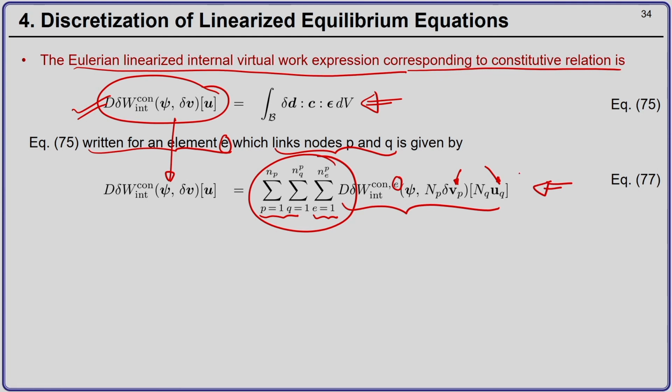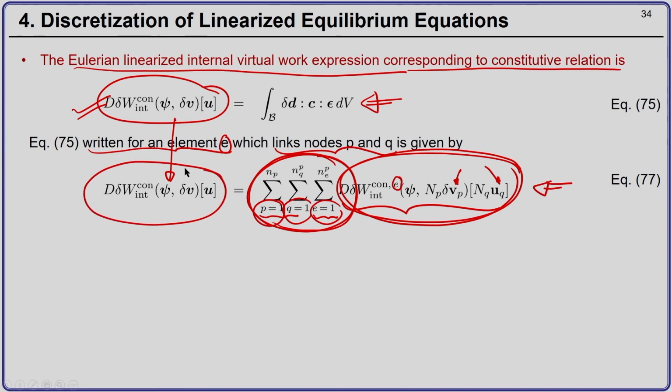Now if I can discretize this expression, then I can just take the summation. Actually, the summation implies the assembly operator. It is not merely a summation, it is the summation and assembly. So, I can do the assembly or summation over all the elements, over all nodes Q or all nodes P, to get the final discretized internal virtual work expression corresponding to the constitutive relation.